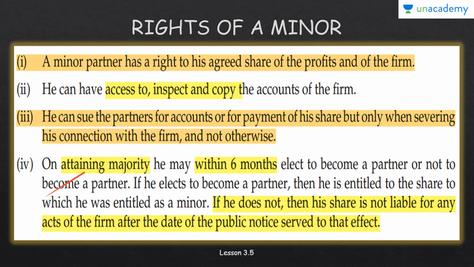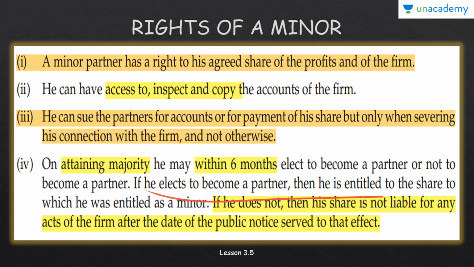Fine. Now, on attaining majority, this is a right that has been given to the minor beneficiary. Now what is this right? On attaining majority, he has an option. Within 6 months, he has to elect to become a partner or not to become a partner. Sorry, he has a right that after attaining majority, within 6 months, he has to decide whether he wants to continue as a partner or he does not want to continue as a partner.